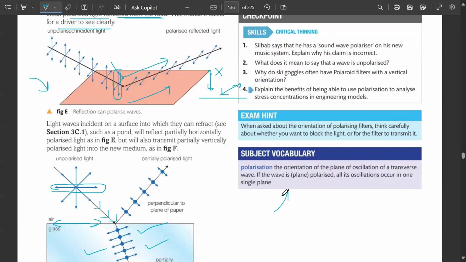So how do you define polarization? It is the orientation of the plane of oscillation of a transverse wave, and if the wave is plane polarized, all its oscillations occur in a single plane. Got it? जी.